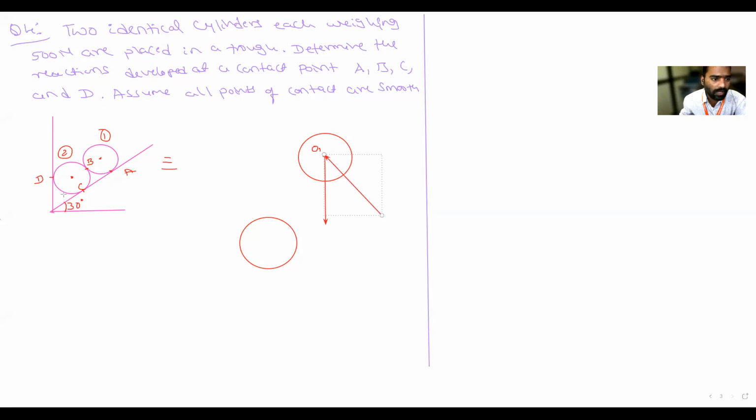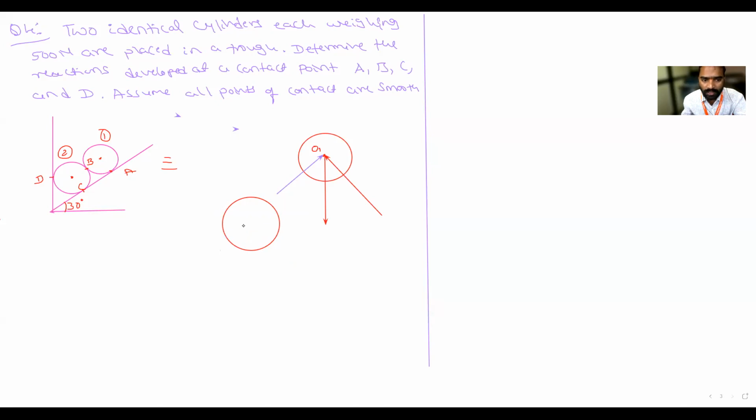Next, again there is a contact surface at B. It means there is a reaction at B, which I will write like this. Is there any other force acting on cylinder 1? No, sir. Only these forces are there. These three forces are there on cylinder 1, so we can apply Lami's theorem here.